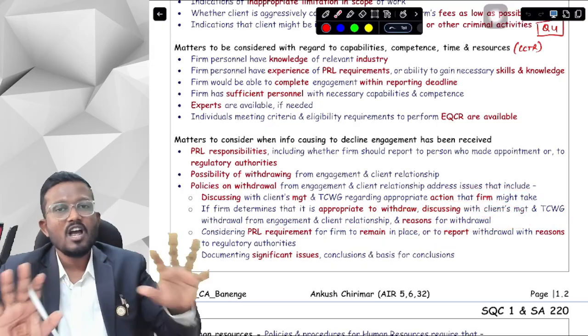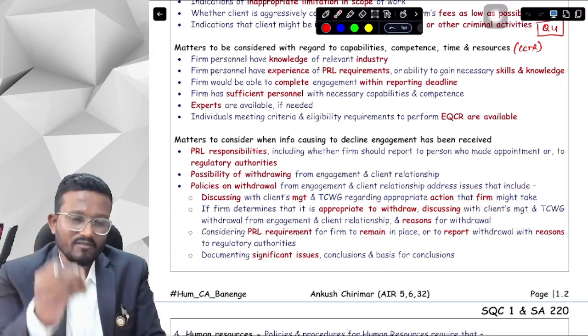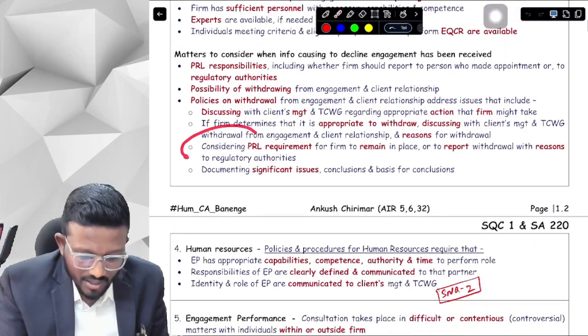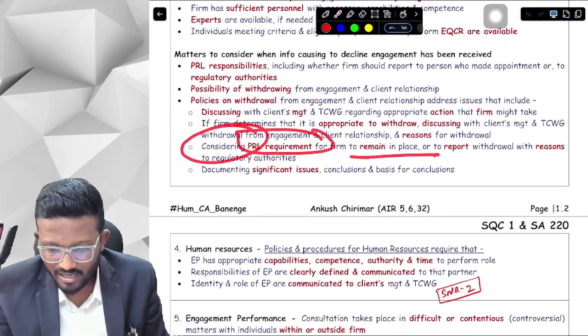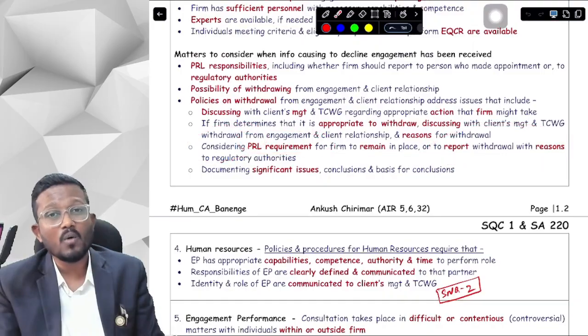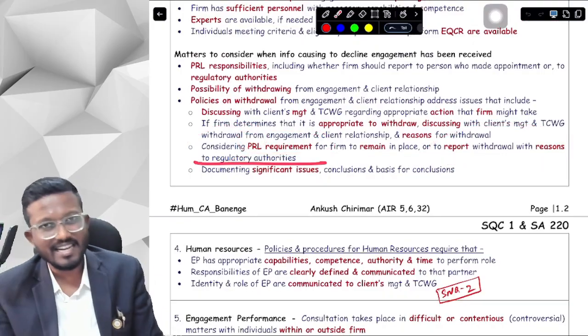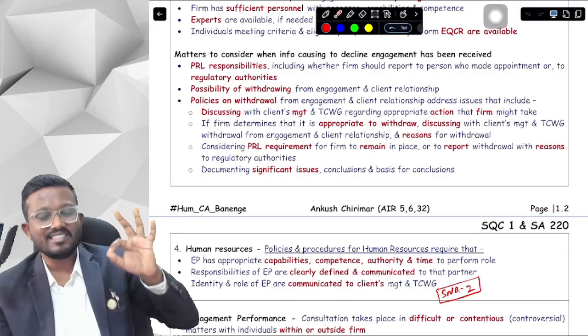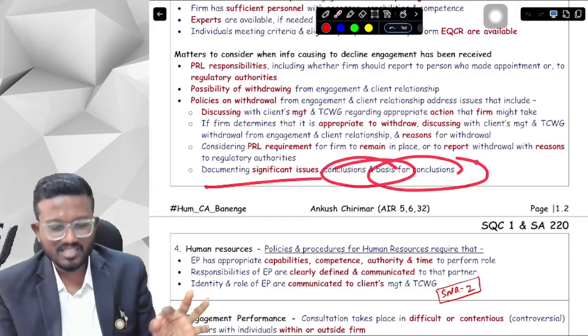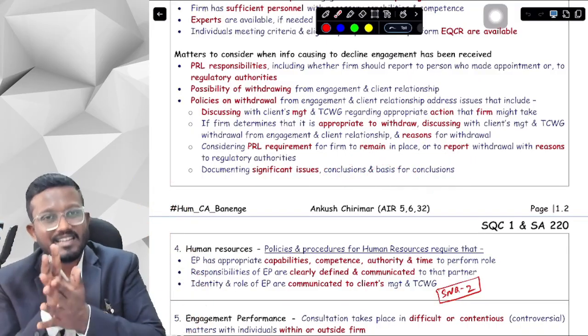Obviously, we cannot just withdraw without giving any reason. We need to give the reasons for the withdrawal as well. Then we need to consider whether our PRL requirements remain in place, or whether we need to report the withdrawal with reasons to the regulatory authorities. And lastly, we need to document all the significant issues, conclusions, and the basis for conclusions that have arisen till now.